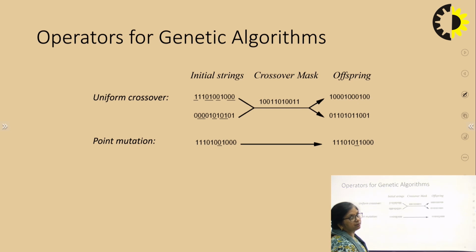Uniform crossover is also one kind of multi-point crossover. In this, we uniformly take values. See, 2 have been taken from this, then 2 from this, 2 from this. In uniform crossover we go on taking like this.